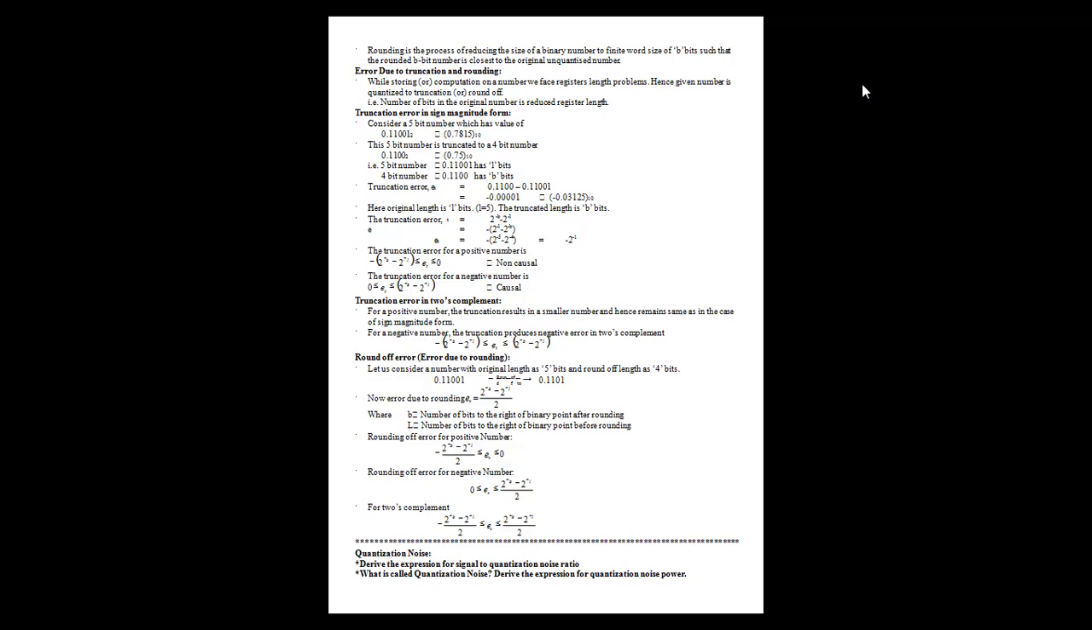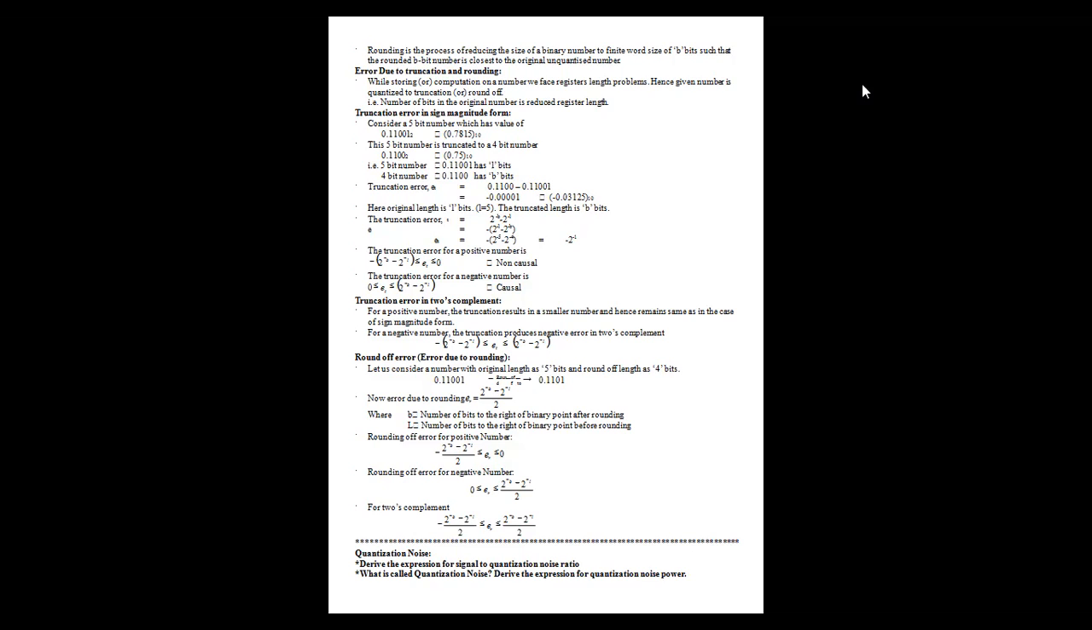This was a repeated question: what is the truncation error for a positive value? It lies between 0 and 2 to the power of minus B minus 2 to the power of minus L, for a causal number, and likewise for an anticausal one. Truncation error in 2's complement results in a smaller number, hence it remains the same as in the case of sign magnitude form.